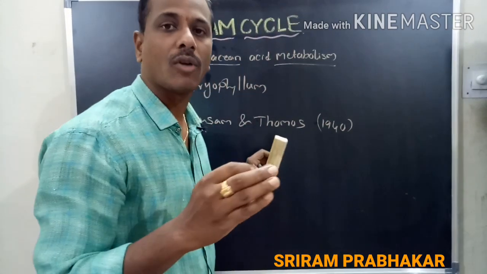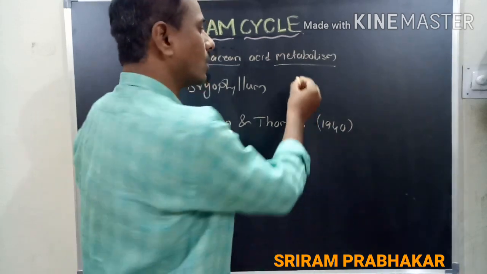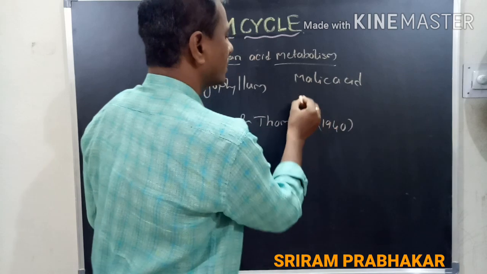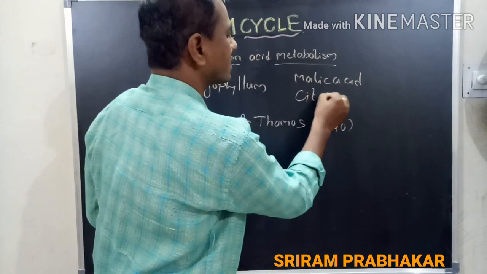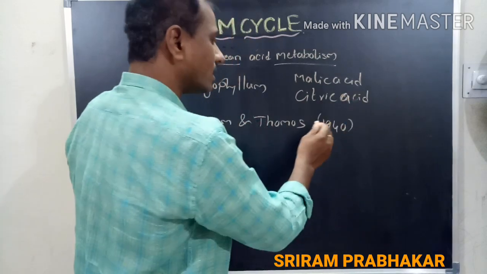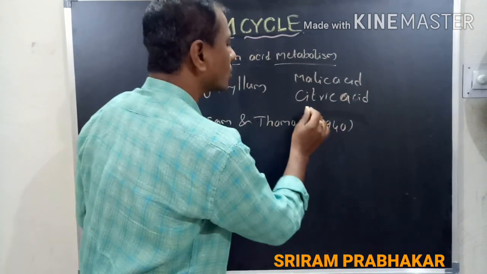There are three types of organic acids possible: malic acid, citric acid and isocitric acid.